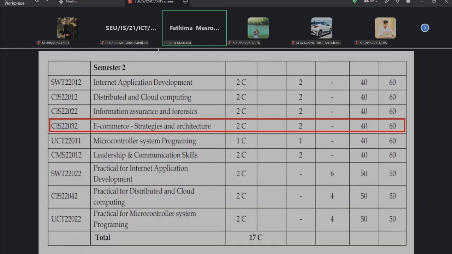Okay, so this is our course outline about e-commerce strategies and architecture. This is a 2 credit subject. You have to cover 40 percent from the CA and the other 60 percent from your final marks. So when I take 4 CA, it will cover 40 marks, and from your final paper, for example, if you take 100 marks, it will be considered as 60 marks, right, plus 40 marks from your CA.